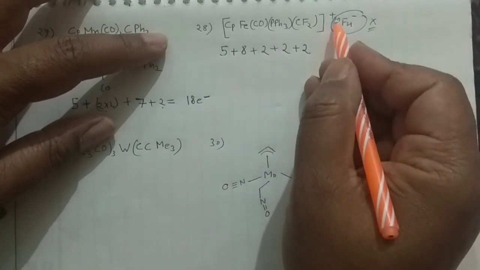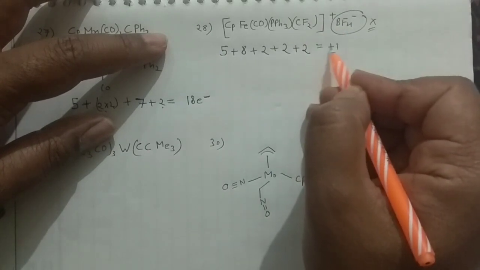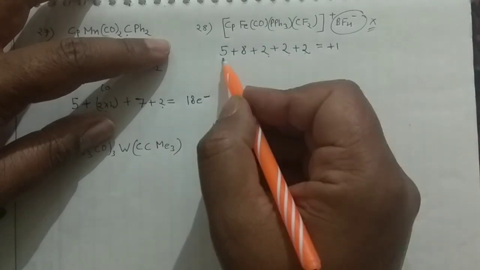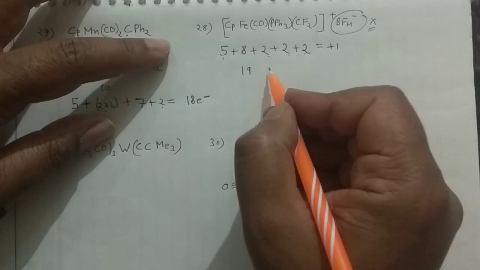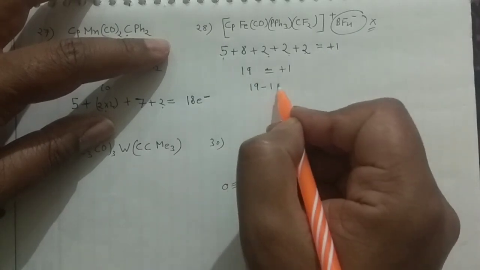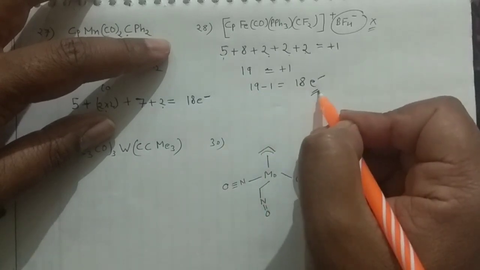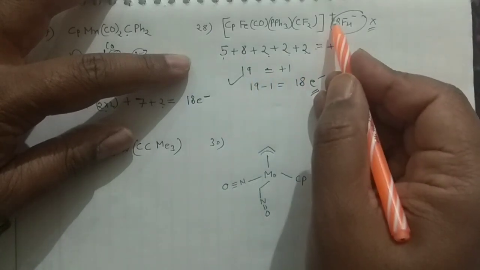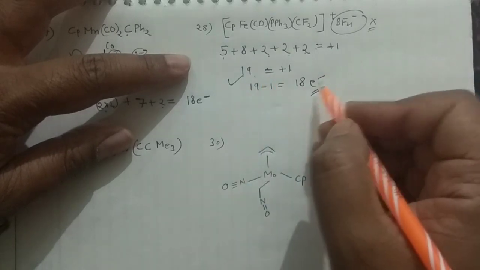Okay, and one positive is over there, so you can write +1 here. So if you solve 2 to 6, 11, 19, and +1 is over there, when you solve this, this will give you 18. So it's an 18 electron system. If you count all the electrons, this will give you 19, but one positive is there which shows the deficiency.